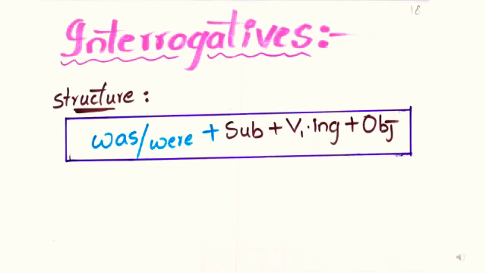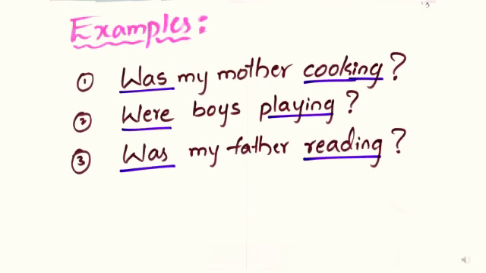Let us see interrogative sentences. Here the structure is was, were plus subject plus V1 ing form plus object. According to the structure, we can see some examples. Was my mother cooking? Were boys playing? Was my father reading?